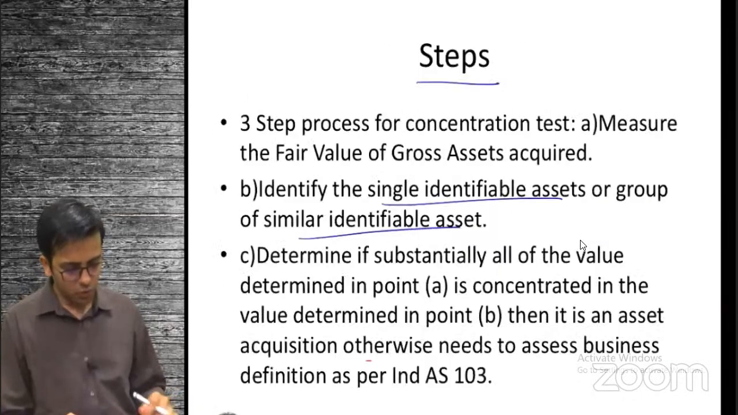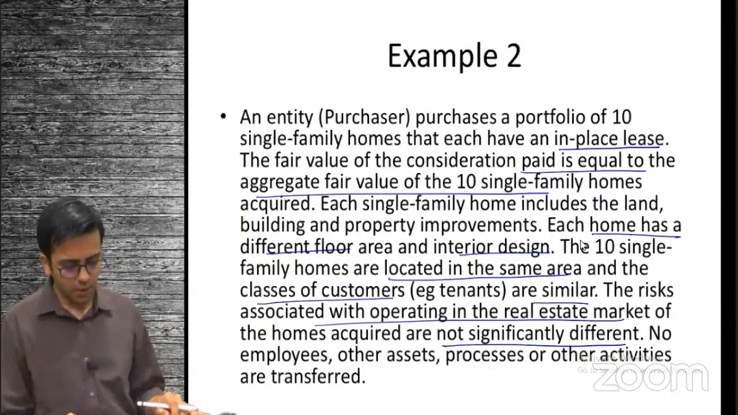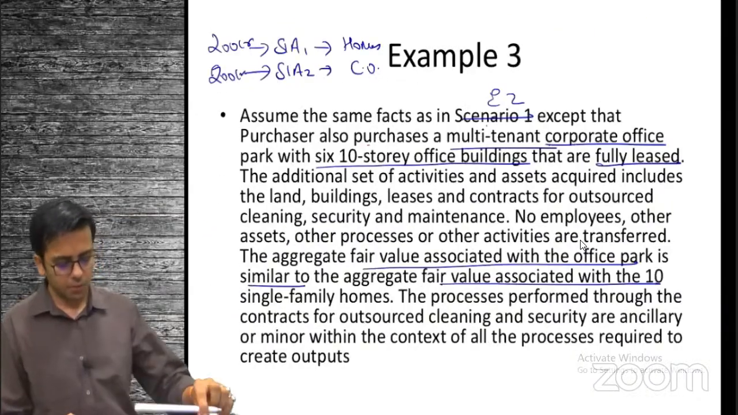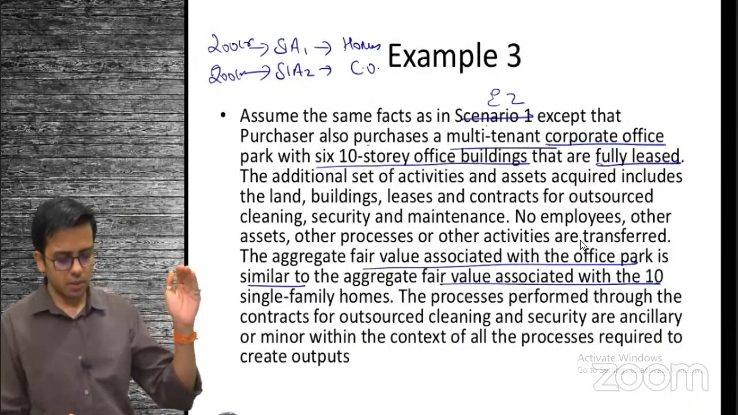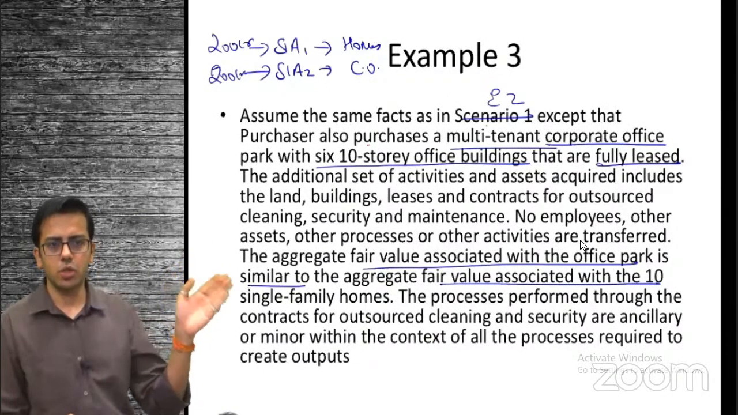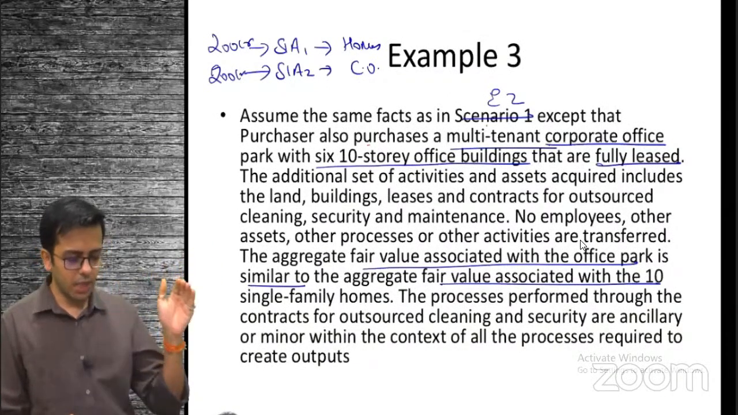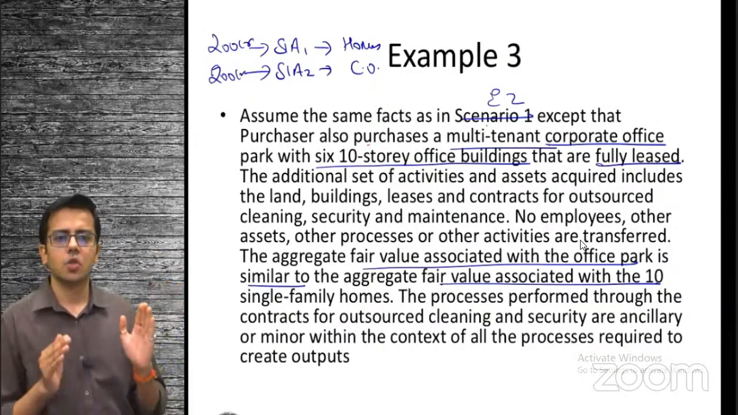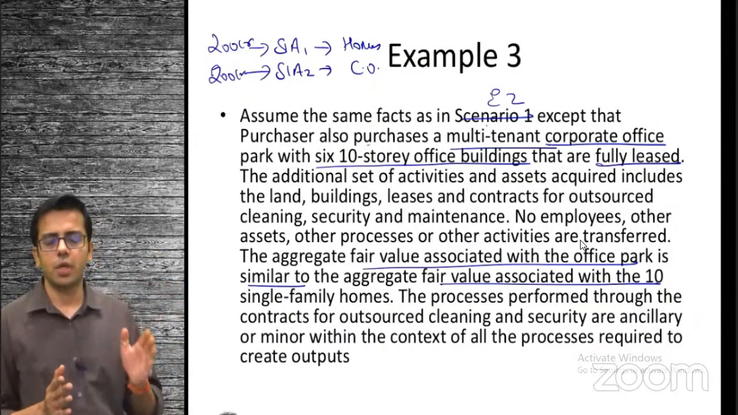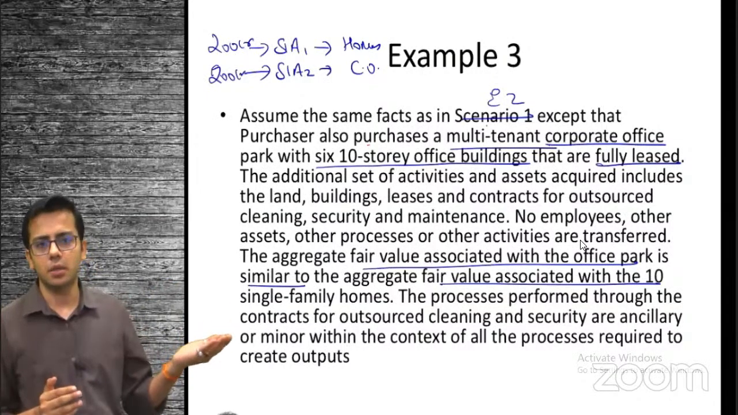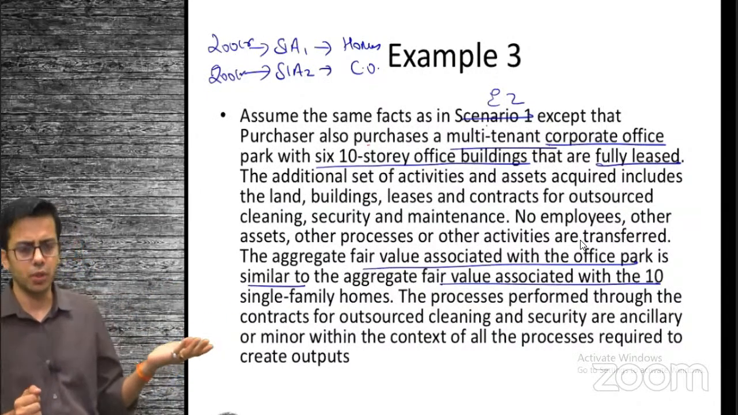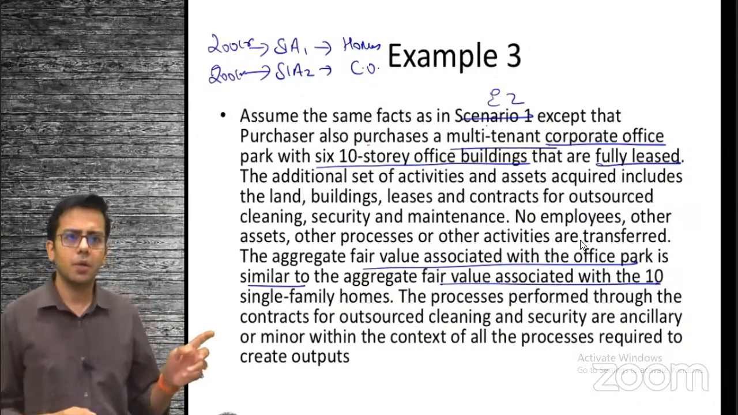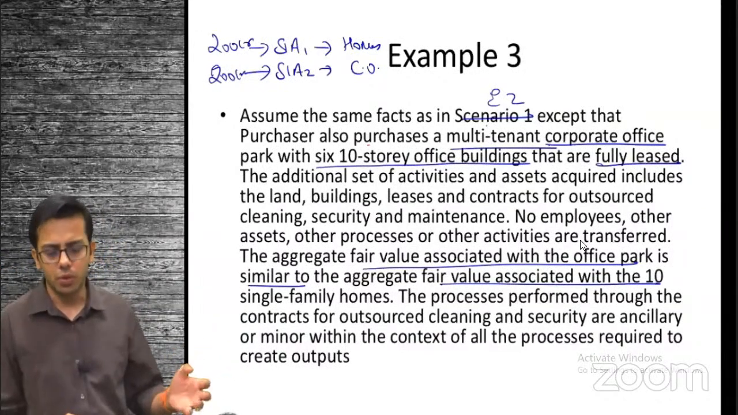So coming to example number 3, we had single identified houses, single identified homes. Then we had this corporate building as well. So we know we have input and we have output. Output is the leasing service. And we have input. But if you see, we don't have an organized workforce, right?